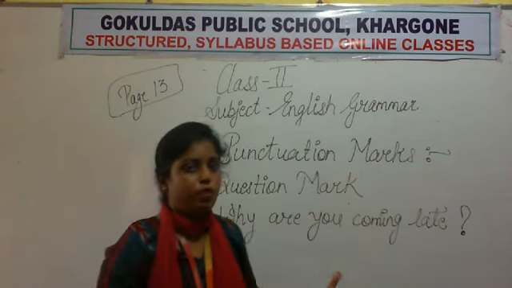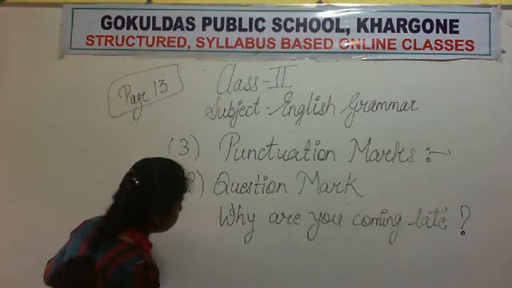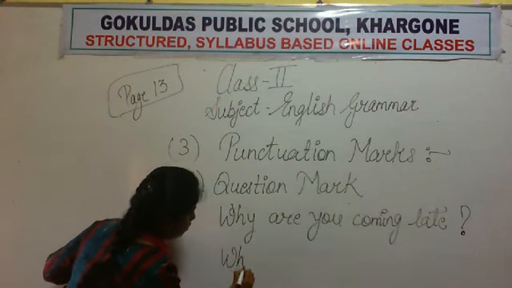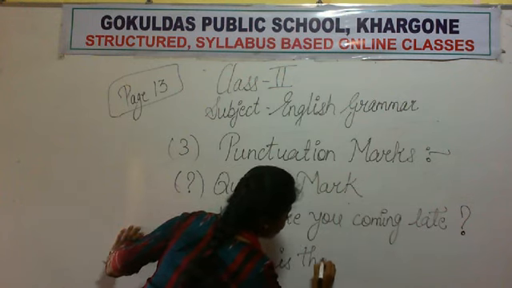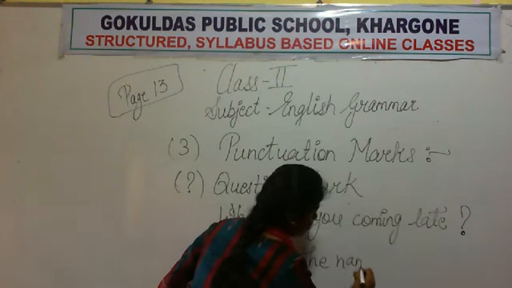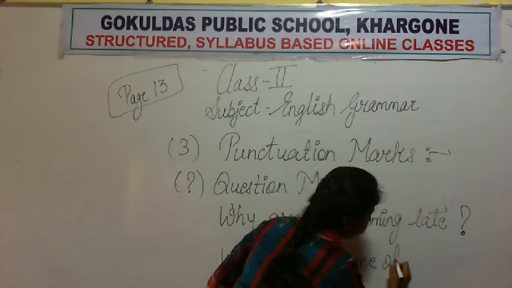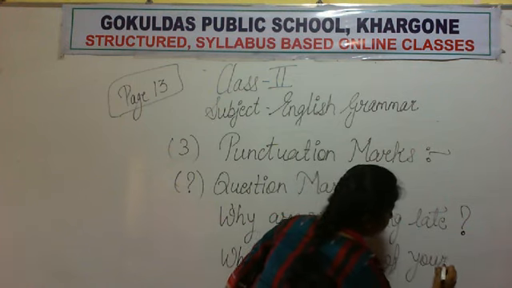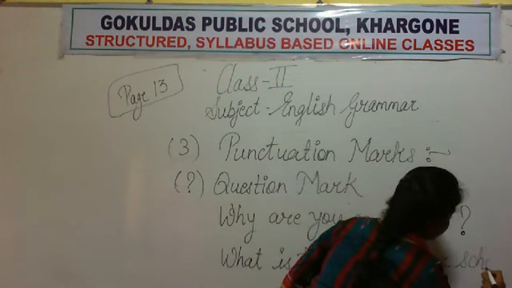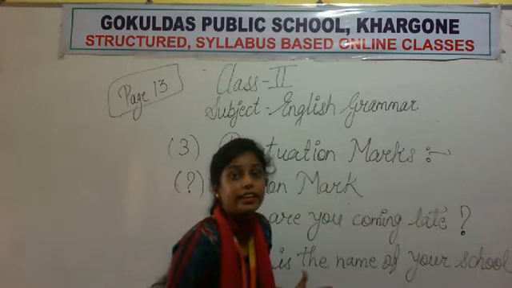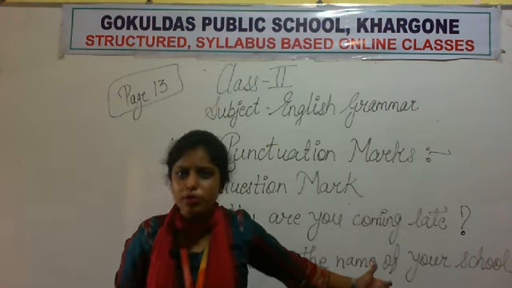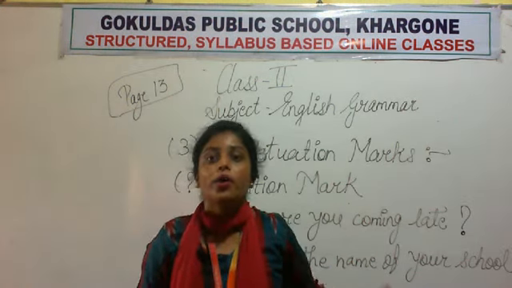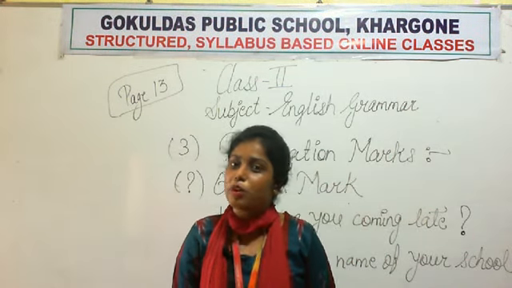So one more example. What is the name of your school? Okay, so do you know the name of your school? Of course you know. Gokul Das Public School is the name of our school.